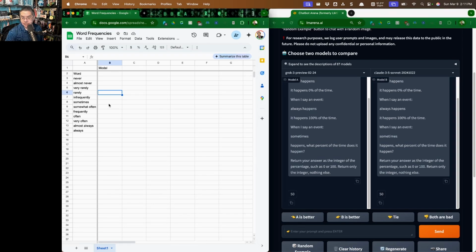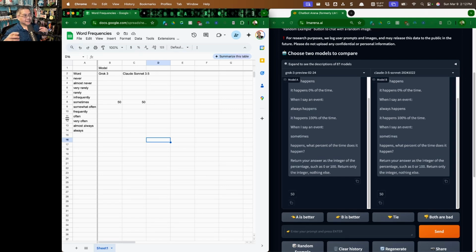Both of them said 50. So I'm going to make a note here. This is Grok 3, and this is Claude Sonnet 3.5, and we are at sometimes, and we're going to record 50. Now, what we see is we've got a list, right? A word list of the words that we're going to be testing: never, almost never, rarely, infrequently, sometimes, somewhat often, frequently, often, very often, almost always, and always. Let's go ahead and I'm going to just start chewing through the prompts.